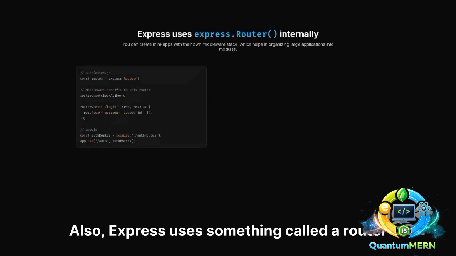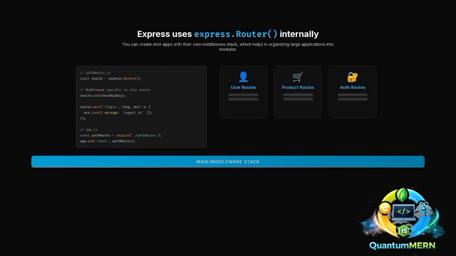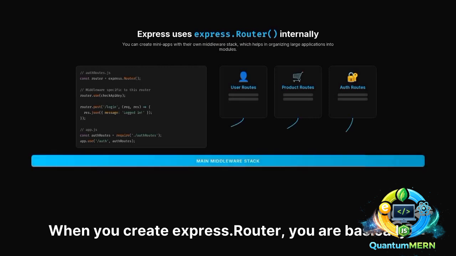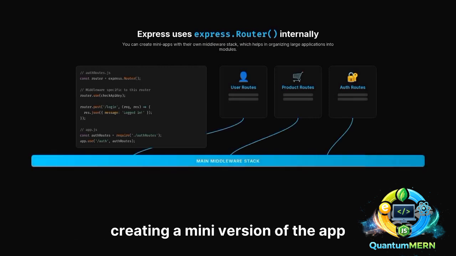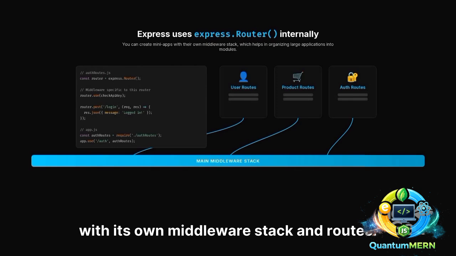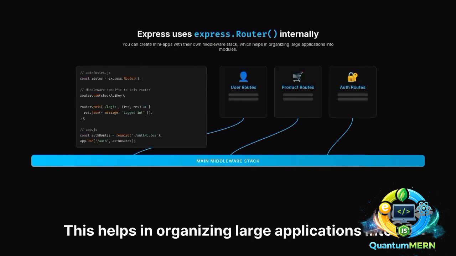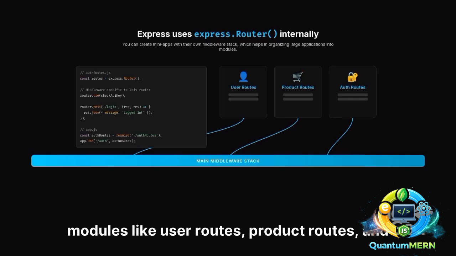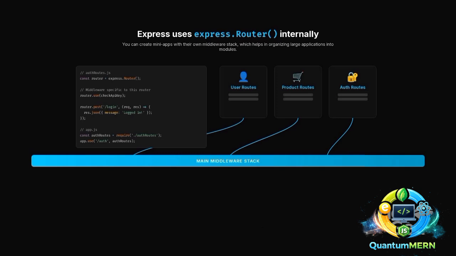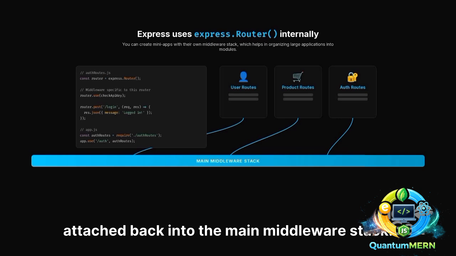Also, Express uses something called a router internally. When you create an Express router, you are basically creating a mini version of the app with its own middleware stack and routes. This helps in organizing large applications into modules like user routes, product routes, and auth routes. But in the end, all routers are attached back into the main middleware stack.